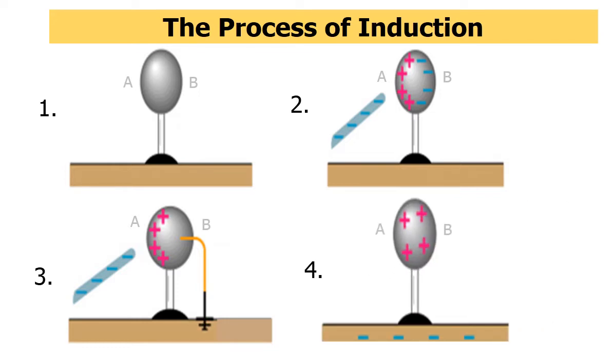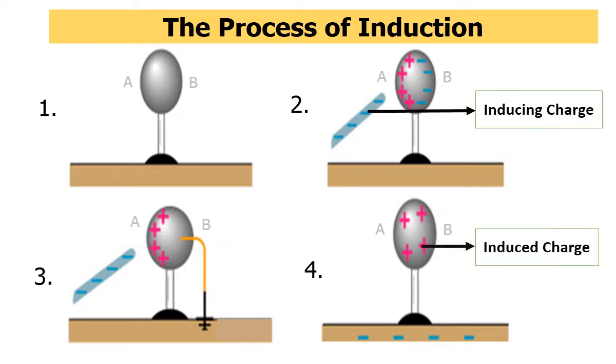That is the process. Now let us discuss two important topics: inducing charge and induced charge. What is inducing charge?